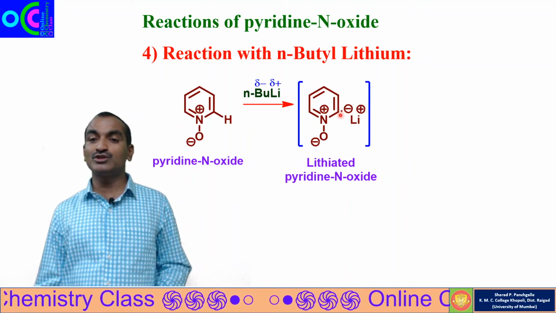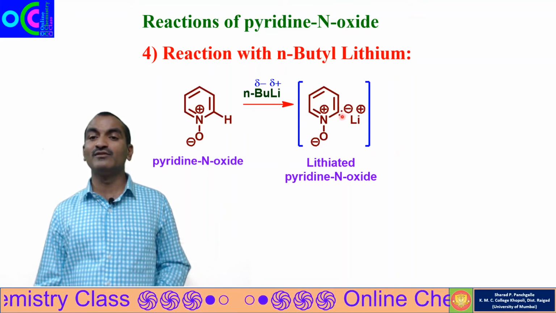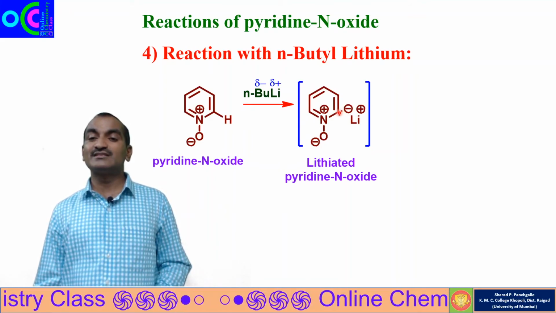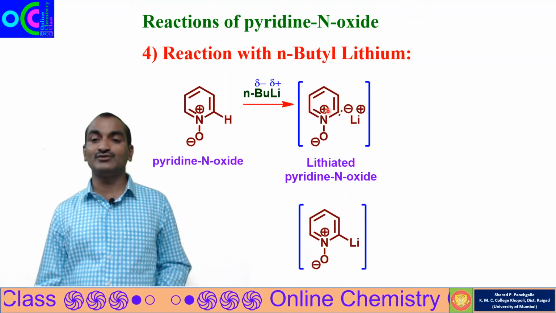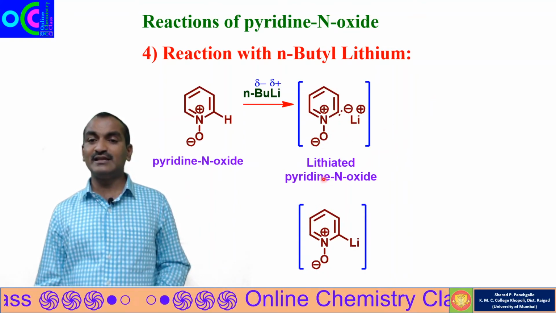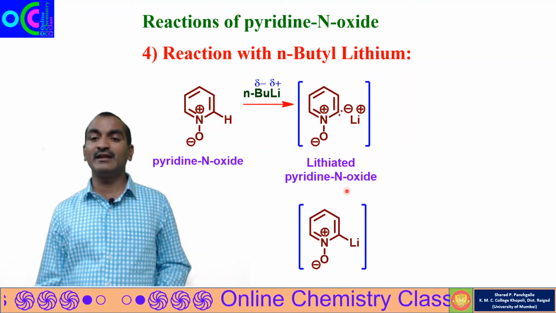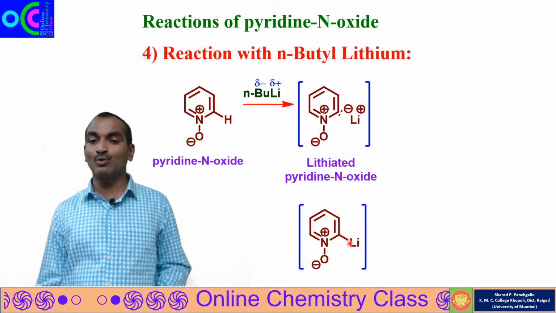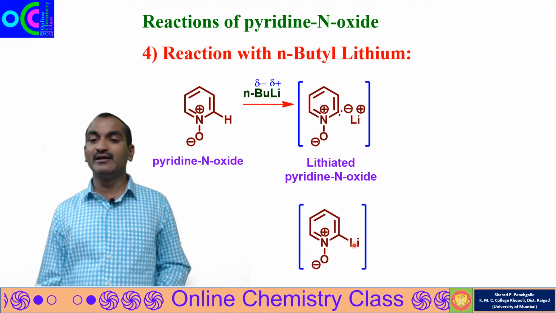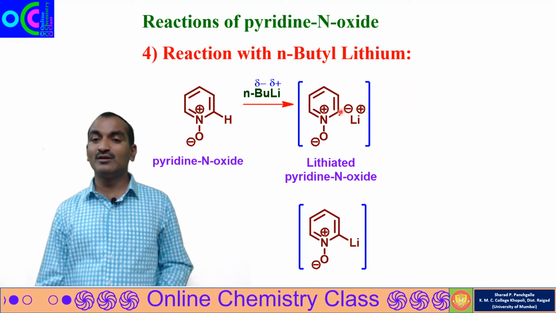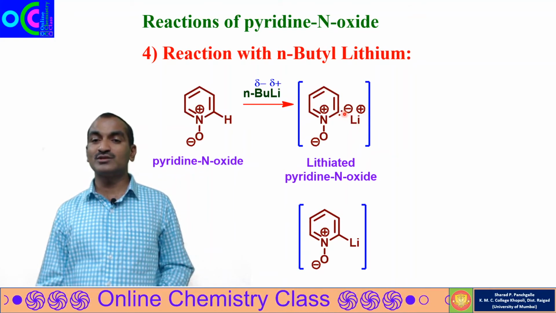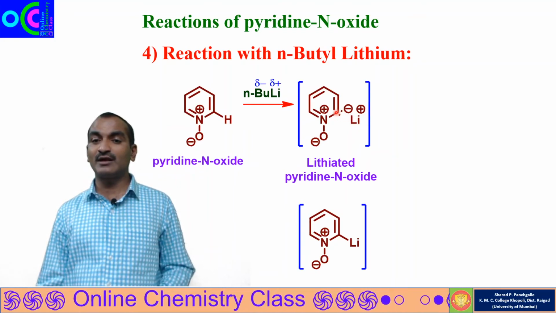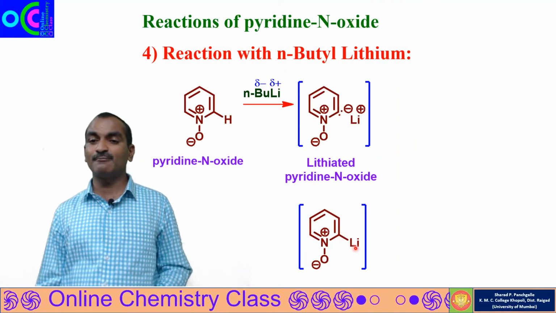So at position 2 there is nucleophilicity now. This nucleophile can attack an electrophile. We can write this lithiated pyridine N oxide like this also. There is a bond between the carbon and lithium. Here we have shown carbon having the negative charge and lithium having the positive charge. These two electrons when shared between carbon and lithium give such a bond.